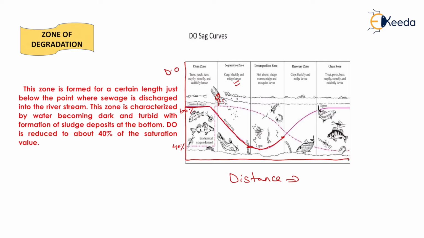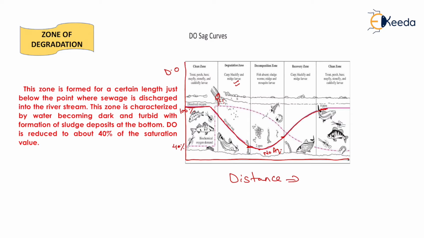After this, the zone of recovery will be there. In this zone no waste is added to the water, and only the recovery process takes place, due to which the water gets aerated by continuous movement, and at the end of this zone the water will reach a dissolved oxygen level up to 100%, and that zone is known as the clean zone. Now in the decomposition zone, no aquatic life will survive, and here the color of the water is blackish, because the water has 0 dissolved oxygen. That's why it has a blackish color.